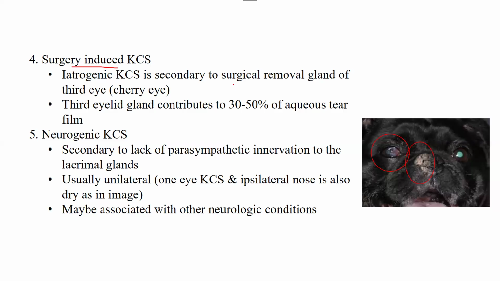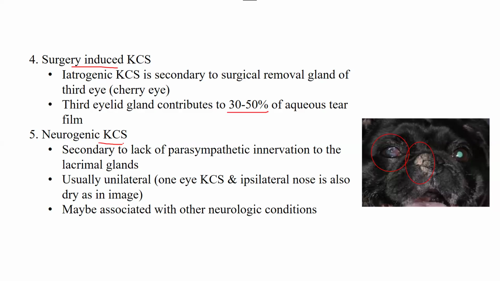You are not going to remove it, but replace it. But even after that, there are chances that 30 to 50% of animals are going to develop KCS in the following years. That's why after the surgery for cherry eye, we keep monitoring that dog for years for KCS. And this is important because the third eyelid gland contributes 30 to 50% of aqueous tear film production.